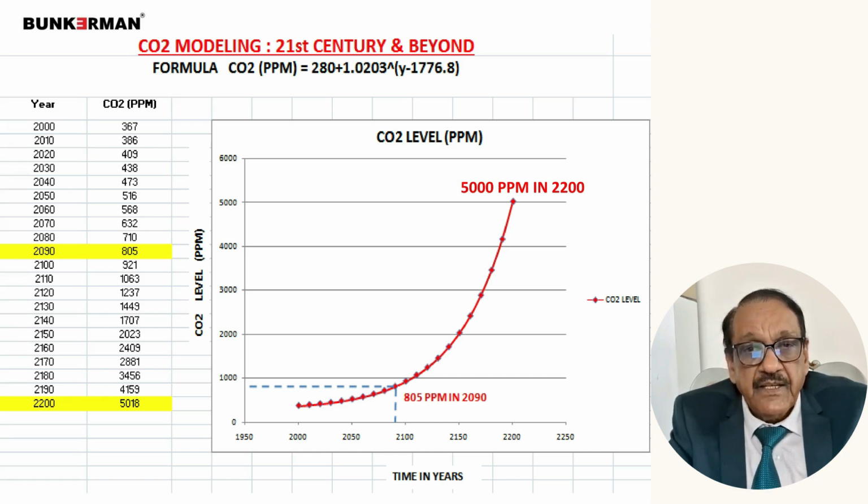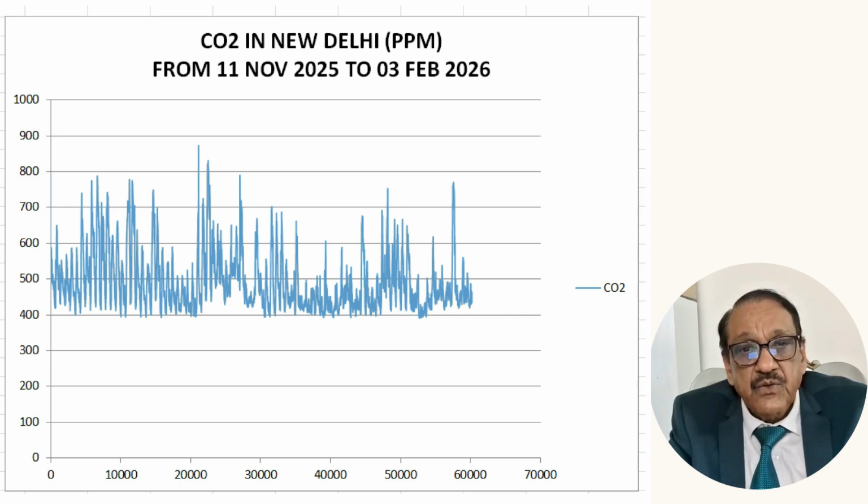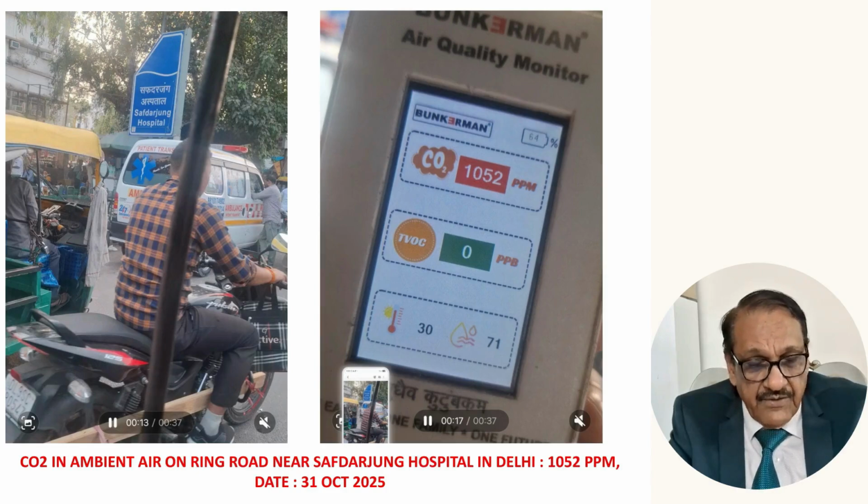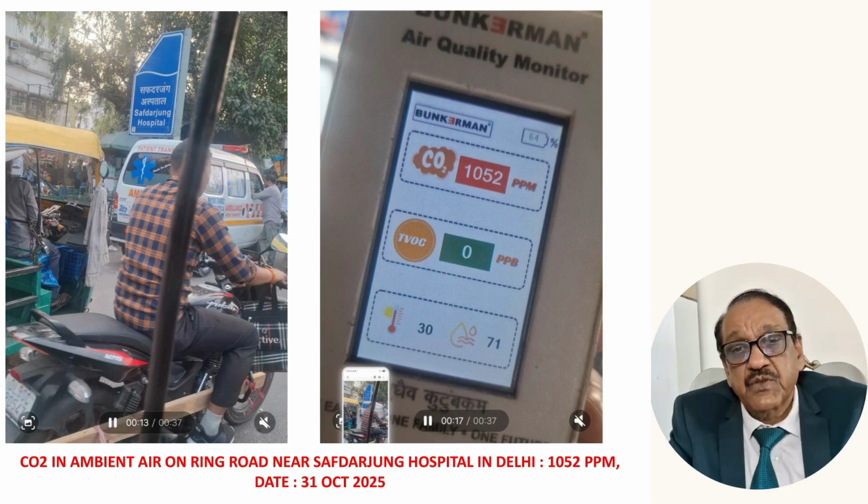But in a place like Delhi, these are the records of Delhi, it is already crossing more than 600, 700 and even 800 parts per million. In some of the areas, I was surprised to note recently that it crossed even 1000 parts per million. This is a reading taken recently on 31st October 2025 near Safdarjung Hospital and AIIMS Hospital.